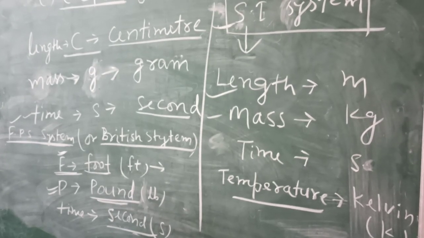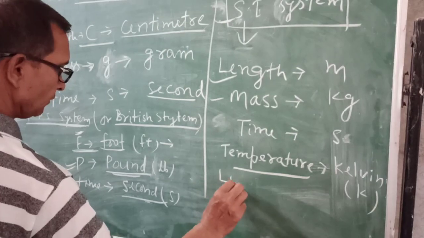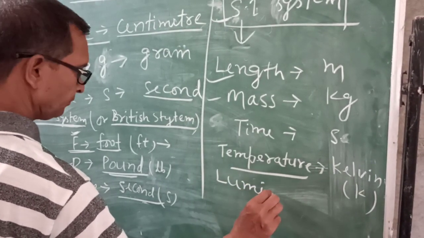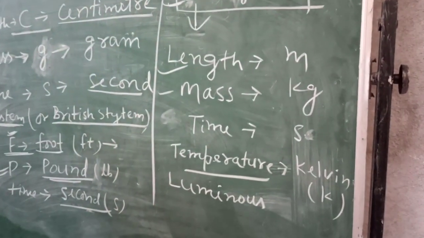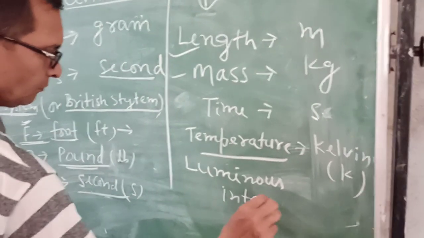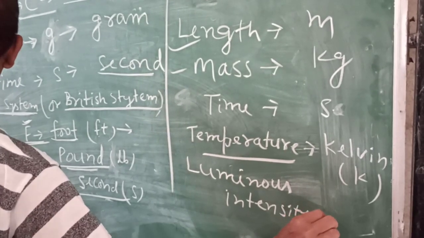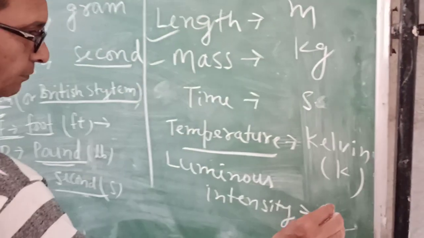Now the fifth unit, luminous intensity, is measured in candela, cd.